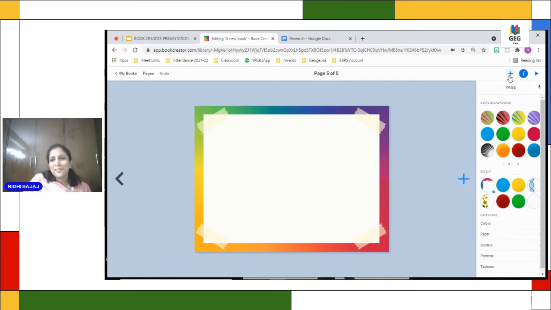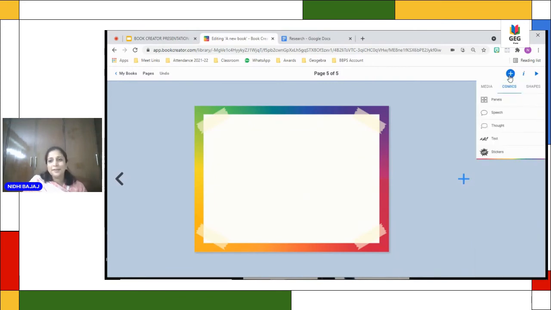Now an amazing tool here is the pen tool. Especially it is very easy for the maths teachers, because when you type something in fractions in text, it won't be possible. So what you can do is make use of the pen here, and with the touch screen, with a stylus, it is all the more easier.